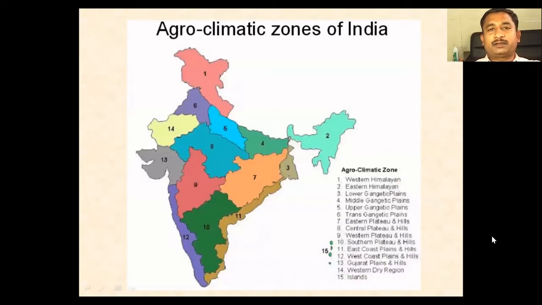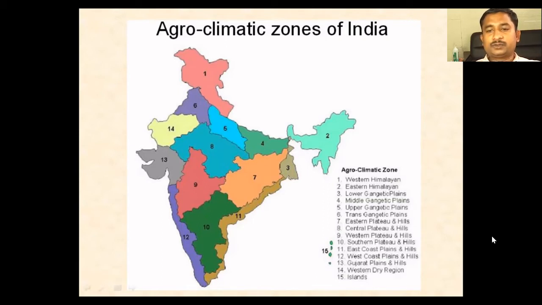And why do we need varieties for a big country like India? If you look into the agroclimatic zones of India, there are 15 agroclimatic zones, demarcated based on agroclimatic conditions. For example, zone 12 is the west coast plains and hills, which covers most of the Western Ghats.